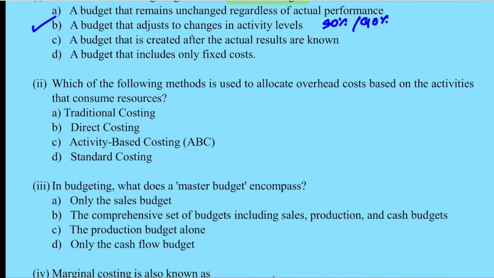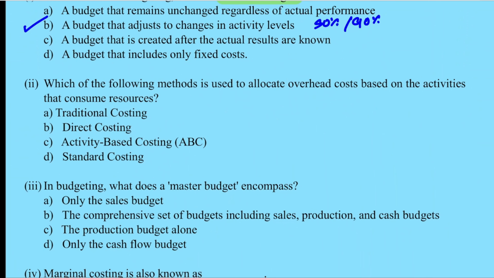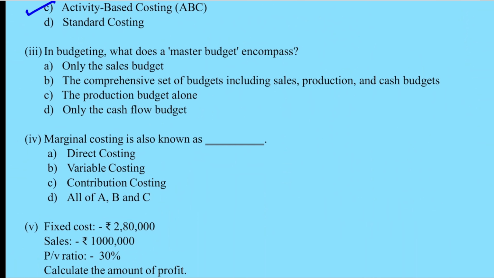Next question. Which of the following methods is used to allocate overhead cost based on the activities that consume resource? Straightforward, activity-based costing. Third one. In budgeting, what does a master budget encompass? Yes. So if you know the workflow as explained earlier, you can easily answer. It's a comprehensive set of budgets, including sales, production, and cash budgets.